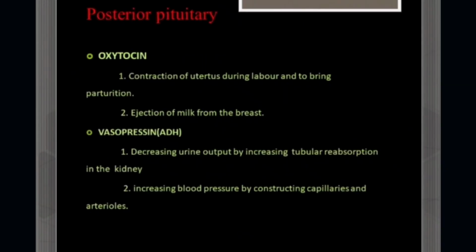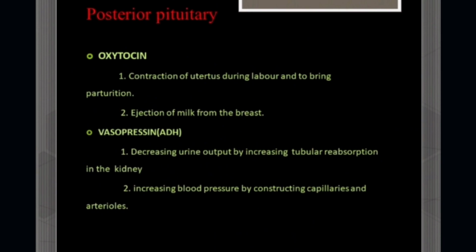The posterior lobe of the pituitary gland is called the posterior pituitary, and this secretes two types of hormones. First, oxytocin, and second, vasopressin. Oxytocin consists of two functions. First, contraction of the uterus during delivery time to bring about the birth of the baby. Second, ejection of milk from the breast.